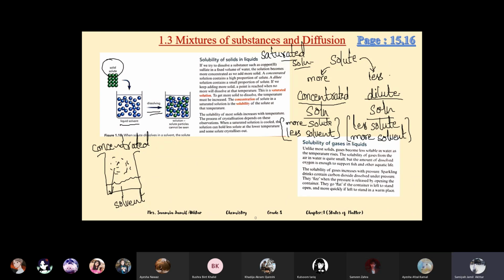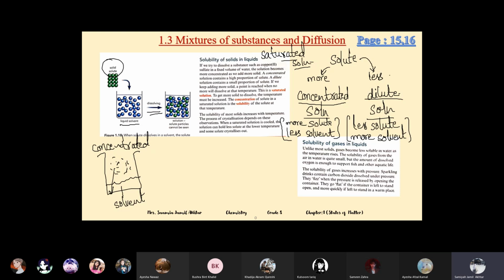In both of them there is more amount of solute, but the difference is that in a saturated solution we cannot add more, it cannot dissolve more, and in a concentrated solution we can add more. So these are the differences between saturated and concentrated. And a dilute solution has less solute, like water and a pinch of salt in it, so it's a dilute solution.